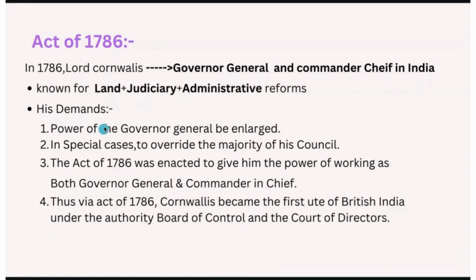Let us see in detail what his demands were. He wanted his power to be enlarged, and the power given to him to be in a superior state. In special cases, he also wanted to override the majority of the council. The Act was also enacted to give him the power of working as both Governor General and Commander in Chief. As I mentioned, he needed both positions in India. Thus, under the Act of 1786, Cornwallis became the first Governor General of British India, under the Board of Control and the Court of Directors. So these are his demands.